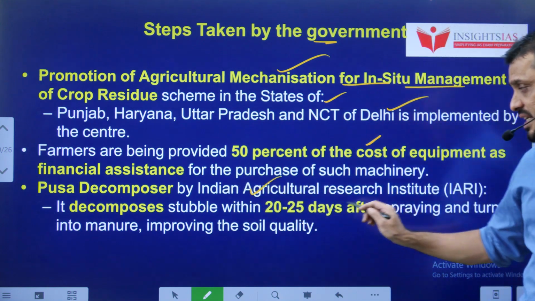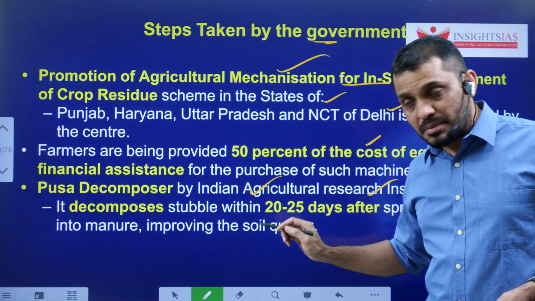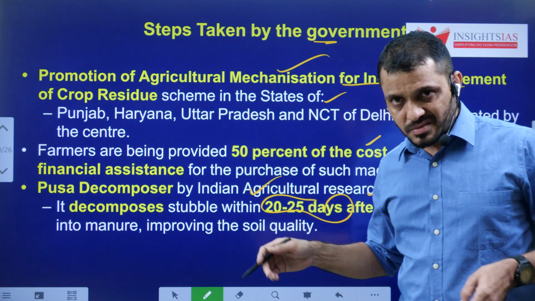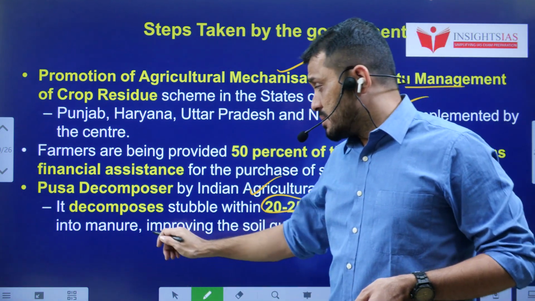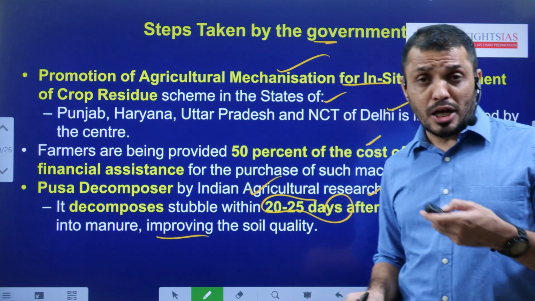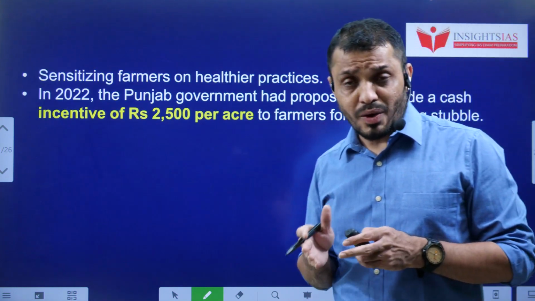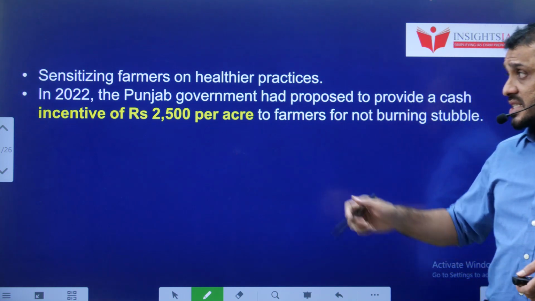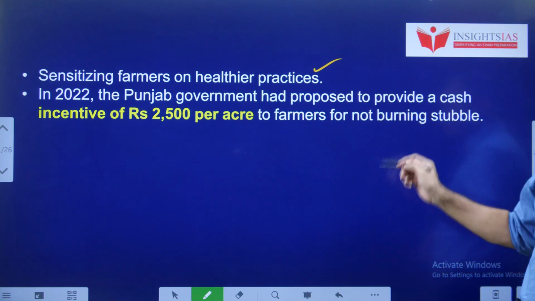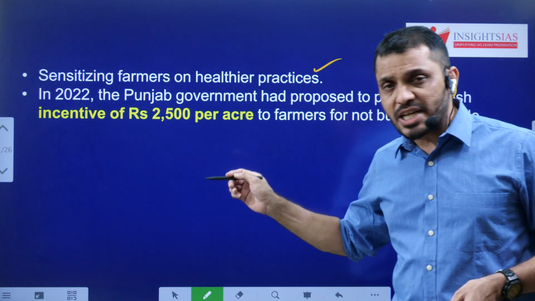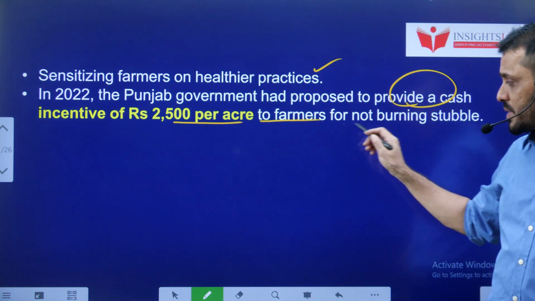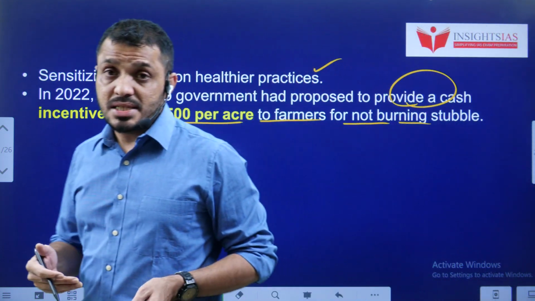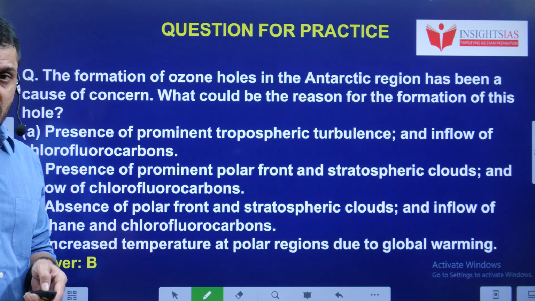Pusa decomposer by the Indian Agriculture Research Institute. It decomposes stubble within 20 to 25 days after the spray. So the entire stubble becomes manure. So it also improves the quality of soil health as well. Apart from this, governments are sensitizing the farmers as well. In 2022, the Punjab government provided a cash incentive of 2,500 rupees per acre to farmers who are not opting for stubble burning. This is the issue of stubble burning.